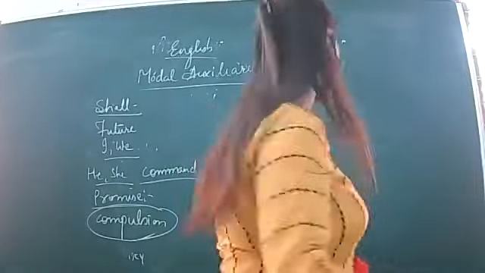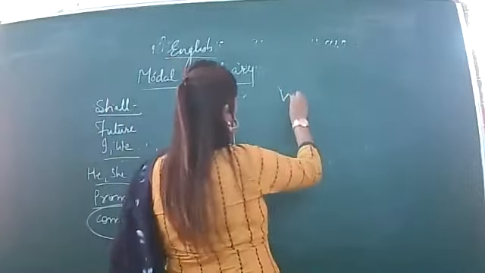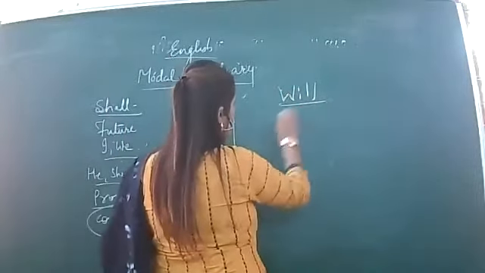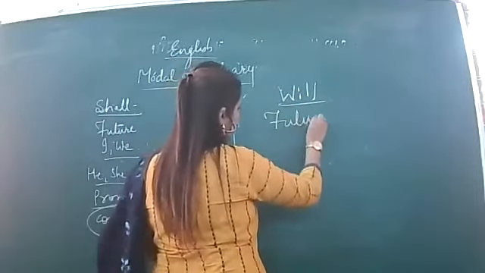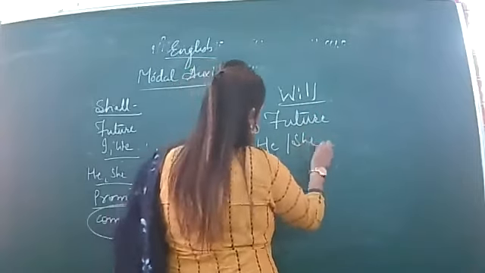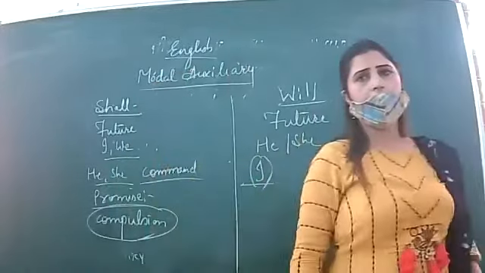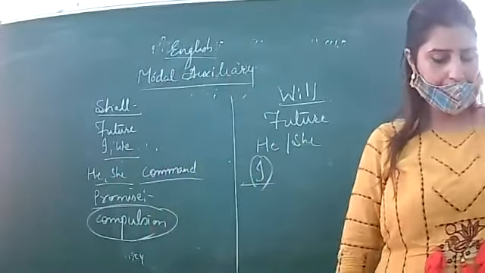Okay, so next is will. Corresponding to shall is will. So again, will denotes future. It is used with he and she, but sometimes it can also be used with I and we. Can you give any example where it can be used?